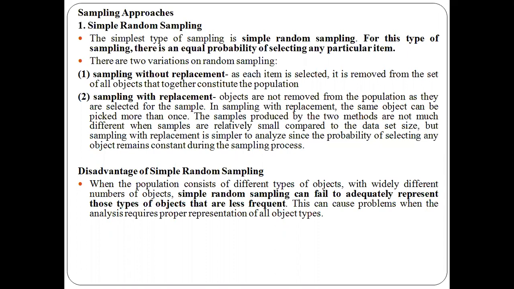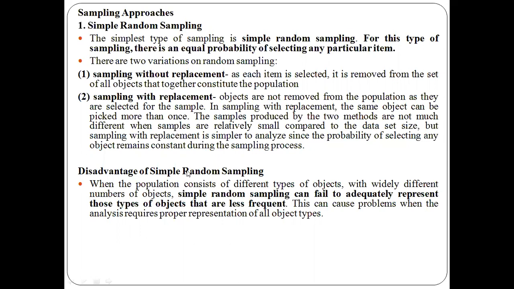Once you choose the objects for selection, they will not be removed from the population; they will be kept again. So in this technique, the same object can be picked, or kept, more than once in the sample. Among these two, sampling with replacement is easier to analyze, because each and every object has equal probability of selection. So this one is simpler compared to sampling without replacement.